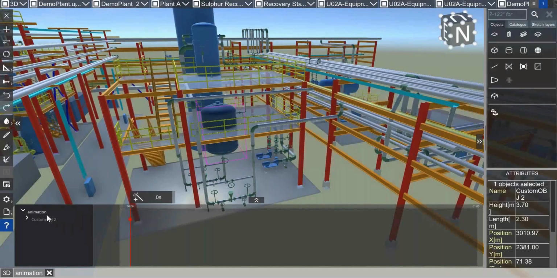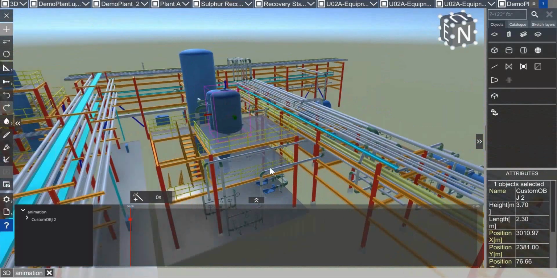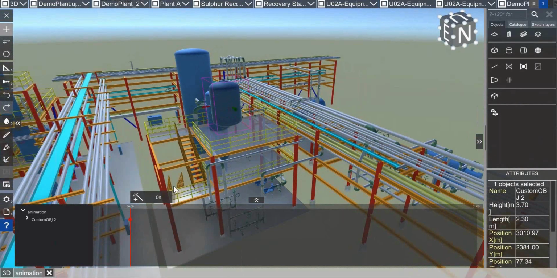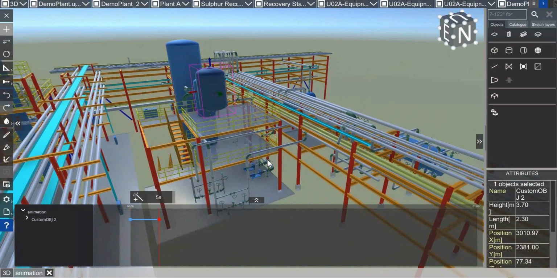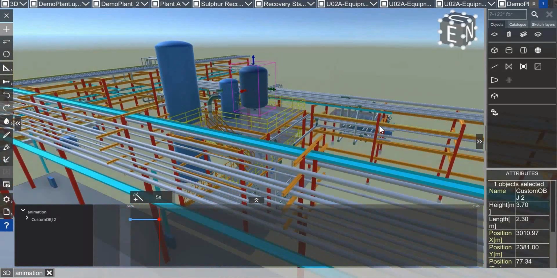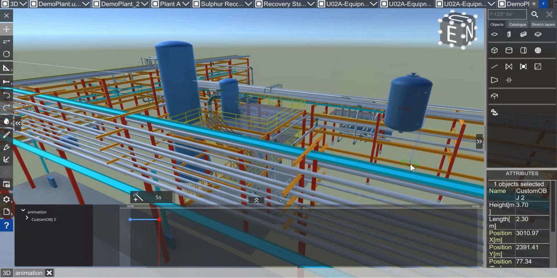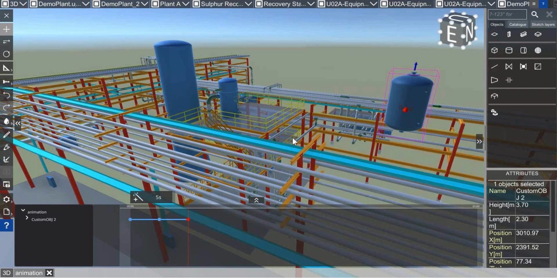So I press on the magic keyframe button, and automatically an animation was created and a keyframe was set. And now I move my vessel, let's say up to here. Let's zoom a little bit out. And go to 5 seconds. So now I place a second keyframe. I go up to here, move my vessel, I reference it up to here, create the next keyframe.